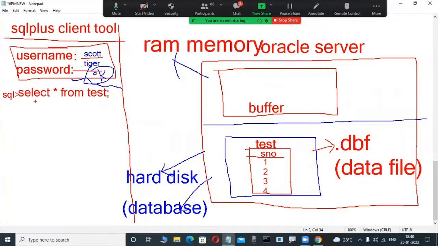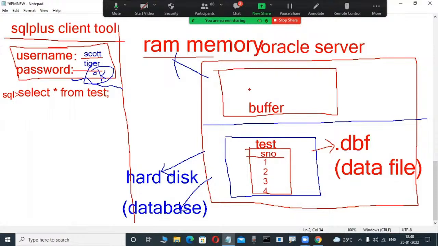So whenever we are requesting select star from table name through an SQL language command, how is it executed? This command is first checked by the client tool to see whether the requested table is available in the RAM memory area. It will be checking here in the buffer only. Why? Actually, anybody, C++, Java, .NET programmers are there, they are well-known persons.